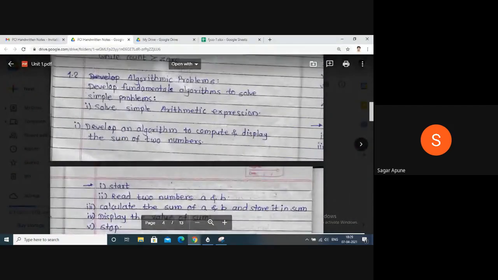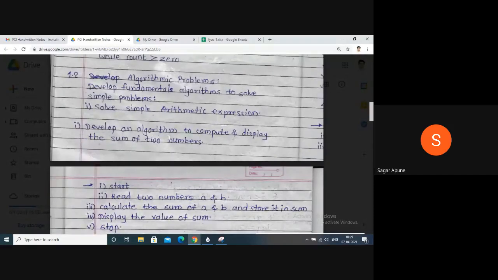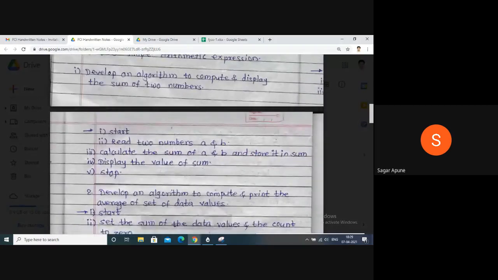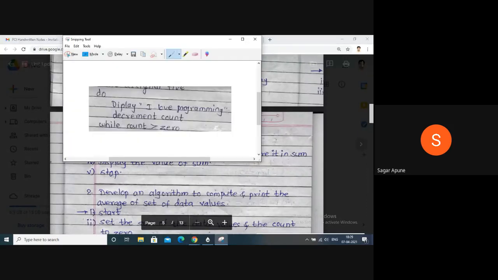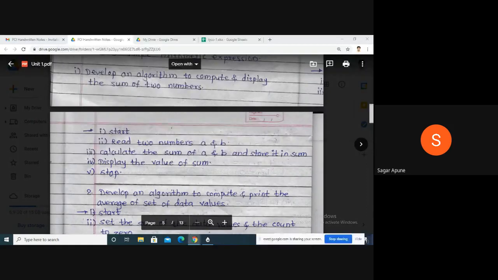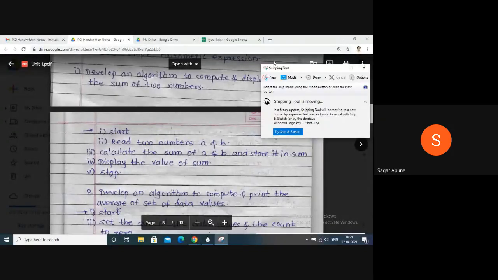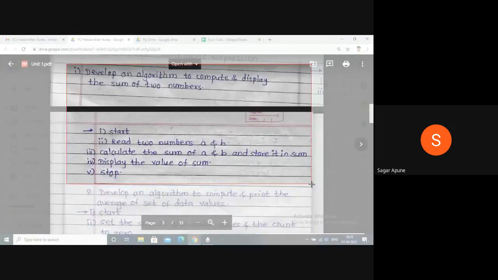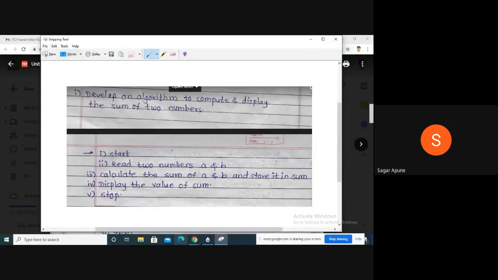So now next is algorithm problems. We have to develop some algorithms. Develop an algorithm for the sum of two numbers. These are some questions: develop an algorithm for addition of two numbers.